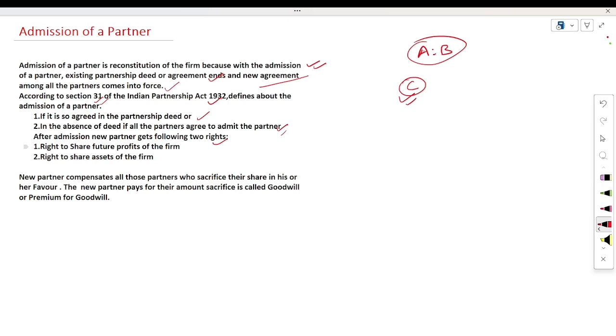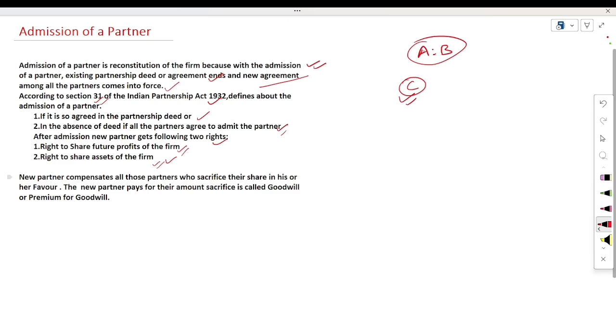If after the admission the business gets any liabilities, then the new partner will also be liable to pay this liability. Next, the right to share assets of the firm. If there is any asset in the partnership firm, then they will also get the right to share this asset. So they will get these two types of rights.